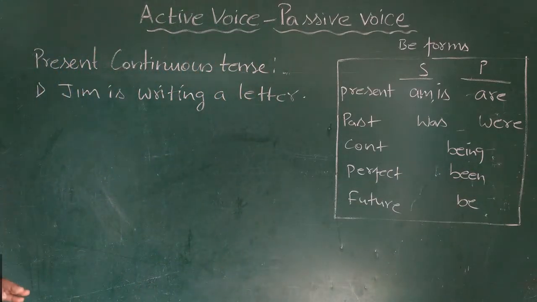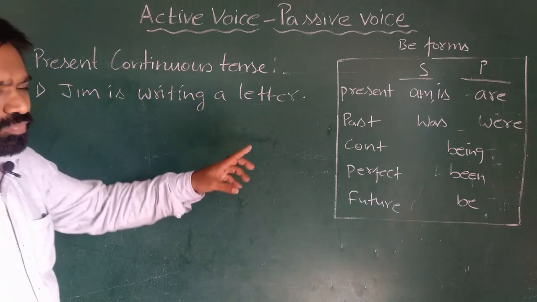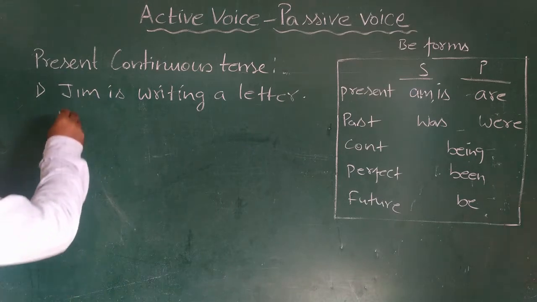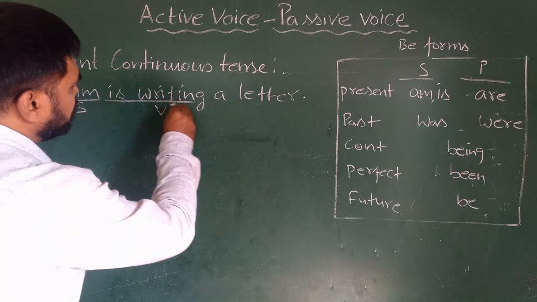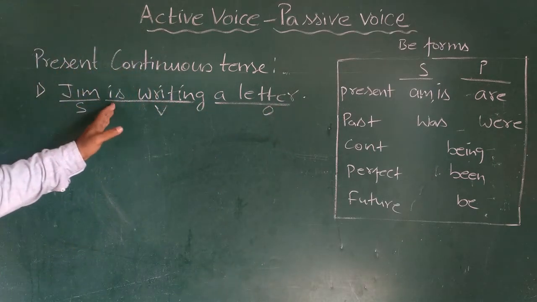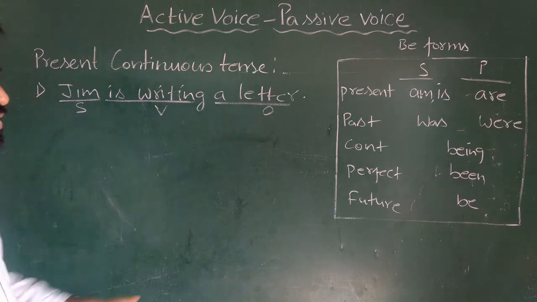So keeping this table in front of us, let us try to work out the example here. So again, I'm going to change this sentence. Jim is writing a letter, the sentence which is in present continuous tense. So first step, identify the subject, identify the verb and the object. So Jim is the subject, is writing present continuous tense, a letter is the object.